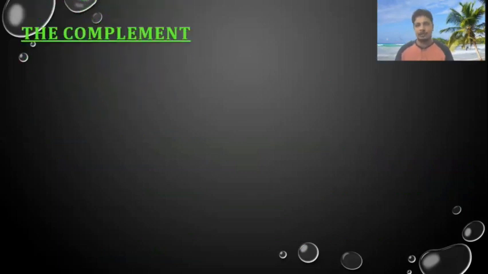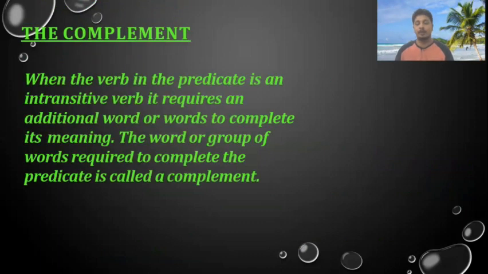Now, what is complement? Complement is used as an extra thing when there is no definite object, when the verb in the predicate is intransitive. Intransitive means the action of the verb will not be carried to the object. I mean the object will not receive the action.